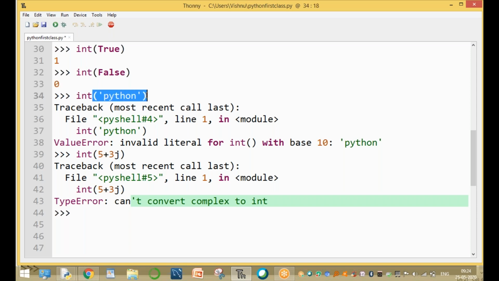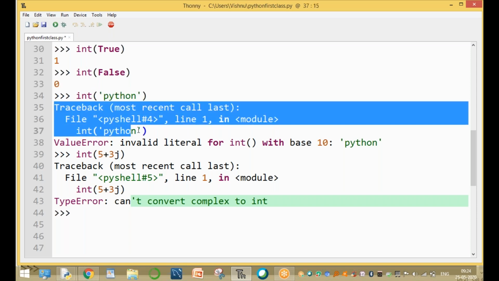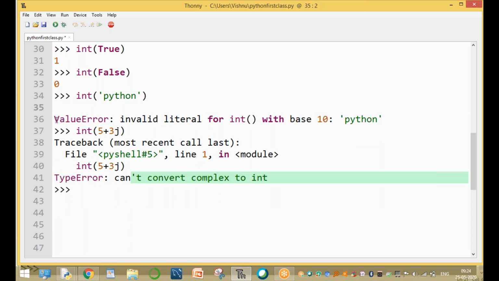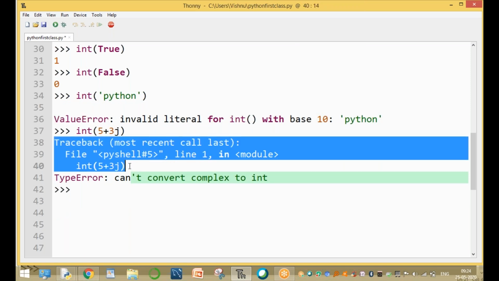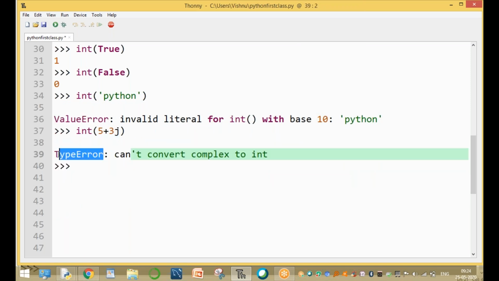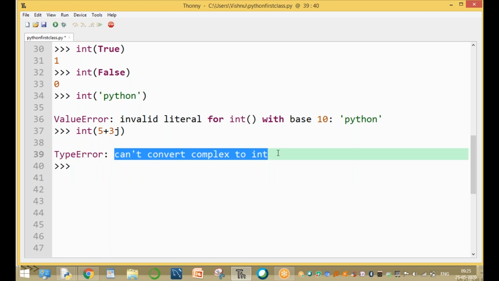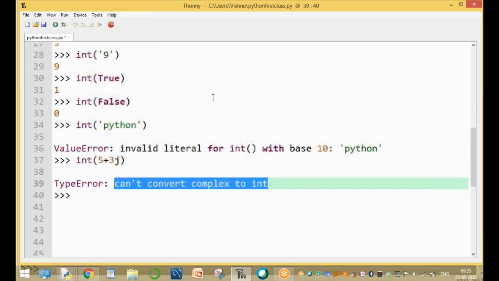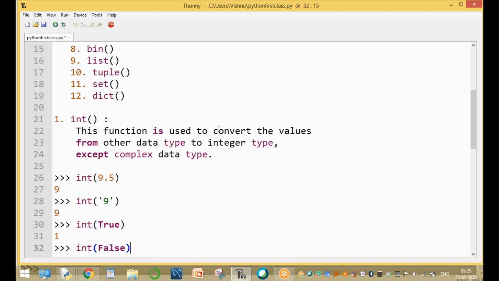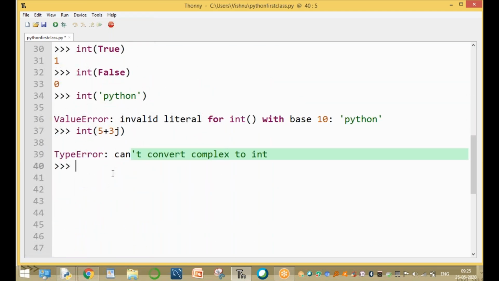Here 'Python' is a string value, and conversion is not possible: it is a ValueError. For complex it is a TypeError, but not a ValueError. TypeError means cannot convert complex to integer. The basic formula: this function is used to convert values from other types to integer type, except complex data type. Clear, guys? Except complex type.